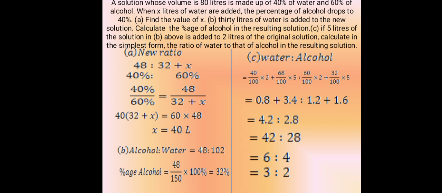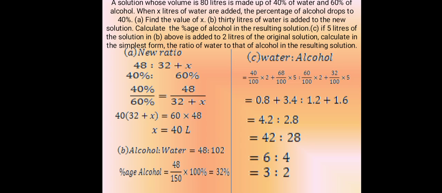A solution whose volume is 80 liters is made up of 40% water and 60% alcohol. When X liters of water are added, the percentage of alcohol drops to 40%. A. Find the value of X. B. 30 liters of water is added to the new solution. Calculate the percentage of alcohol in the resulting solution.